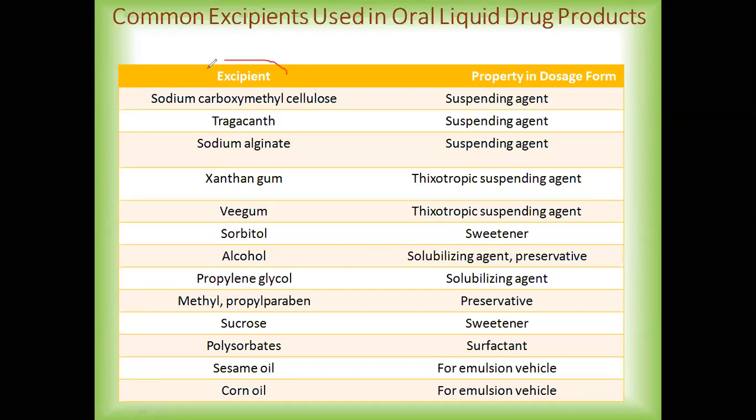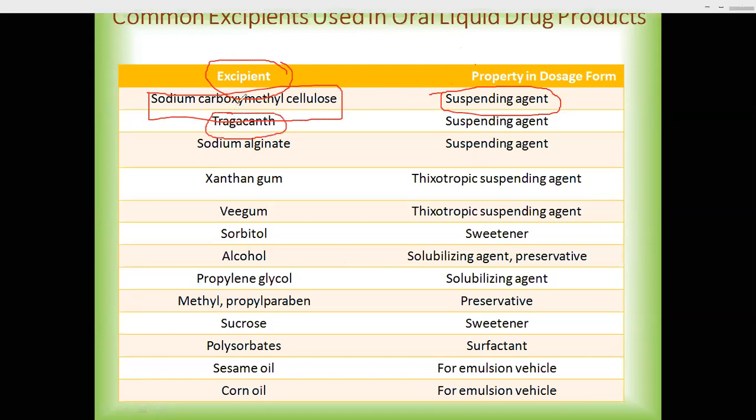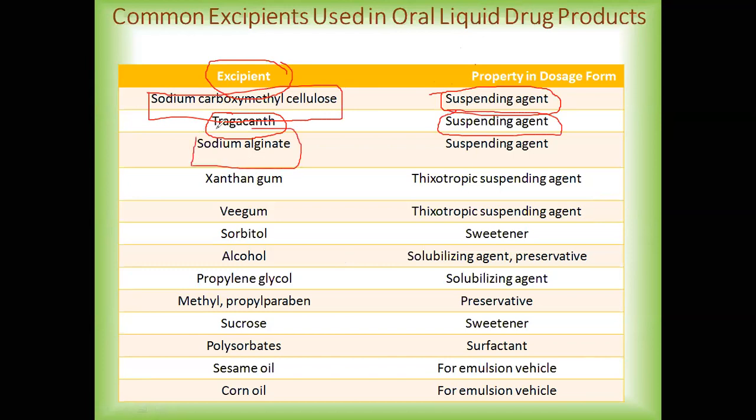Okay, moving towards the excipients from the category of orally taken liquid drug products. The excipients include, firstly, sodium carboxymethyl cellulose, that is sodium CMC, which is used as a suspending agent. Then we have tragacanth, which is a gum, again having its role in a dosage form as a suspending agent.